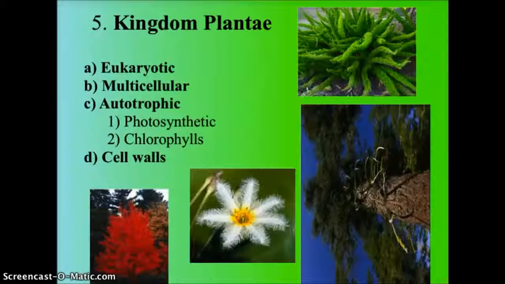The plant kingdom: eukaryotic, multicellular, autotrophic. They are photosynthetic, depending on pigments called chlorophylls to absorb sunlight, and they will have cell walls.